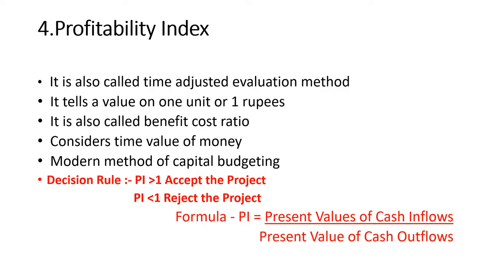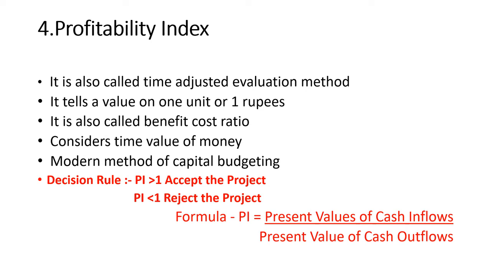Let's see the second last technique, profitability index. Profitability index is also called the time adjusted evaluation method. Remember this point, it can be asked by changing the name. It tells the value of 1 unit or 1 rupee. It is the most beneficial method because you can get the value of the project per 1 rupee. It is also called benefit cost ratio, considers the time value of money, and is a modern method of capital budgeting. These are the points related to profitability index.